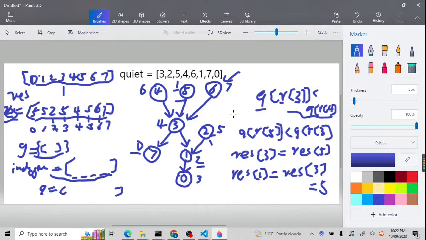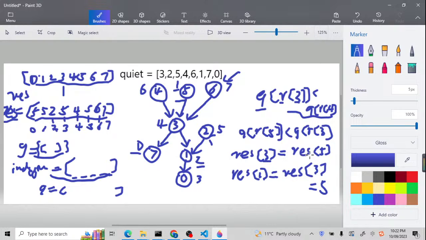But what if q of r5 is less than q of r3? It means this person is less than this 3, so we need to update it. How should we update the value? We just need to update the result array. The result with the person 3 needs to be updated to a smaller value.